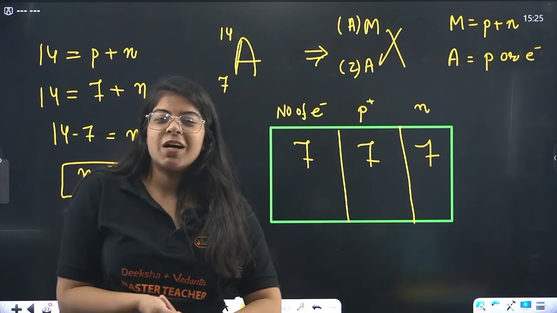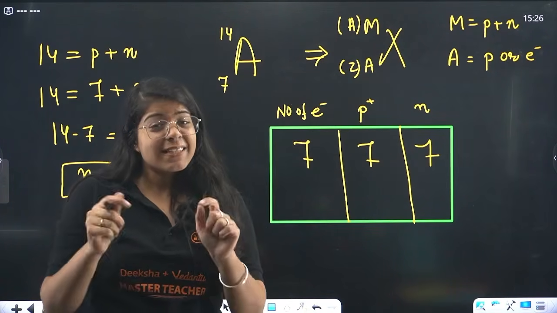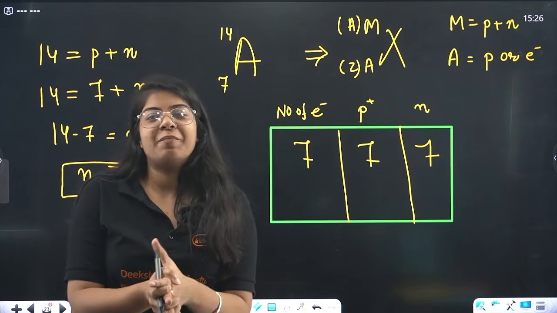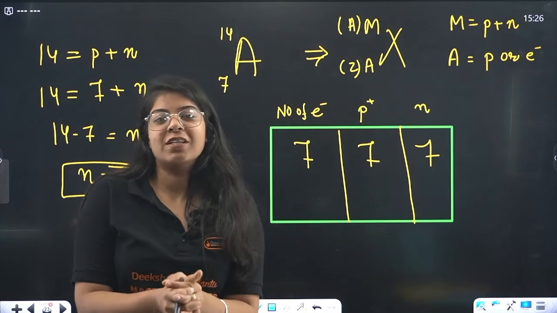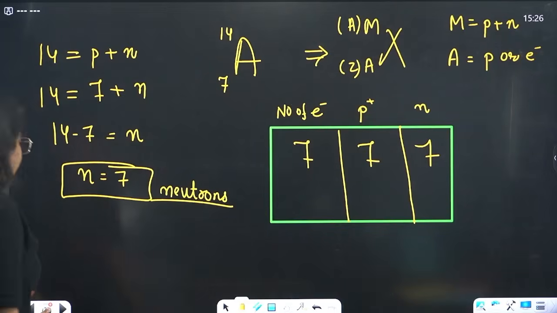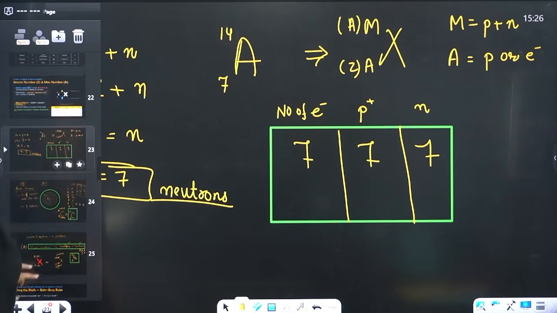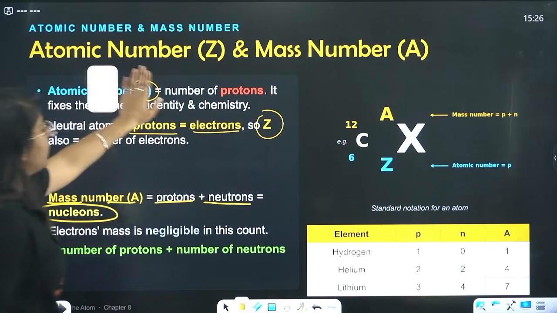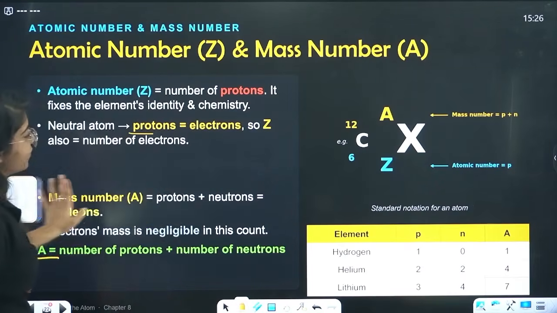There is something you will learn, isotopes, isobars, in this lecture only in a few minutes. So stay with me. I will tell you why we are making this diagram and why we are learning all this. For right now, we are clear with atomic number and mass number. Done.